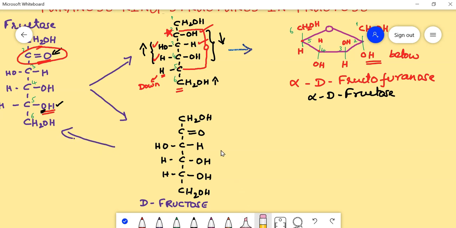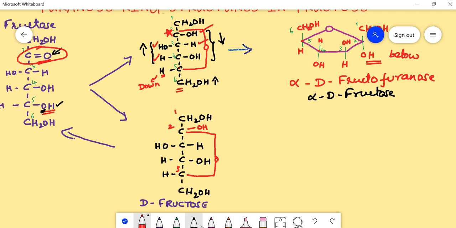Okay, then what happens here? The ring is formed. Where is the ring formed? The ring is formed between the 2nd carbon and the 5th carbon. Let's name it. This is the 1st carbon, 2nd, 3rd, 4th, and this is the 5th carbon. So here there was a hydroxyl group, and here what happened? The hydroxyl group is involved in the ring formation. Ring is formed between C2 and C5. And what about this hydroxyl group? We will project it just above the ring.